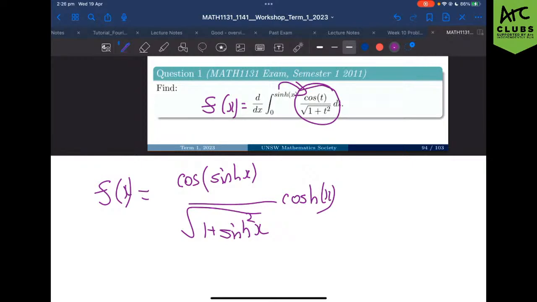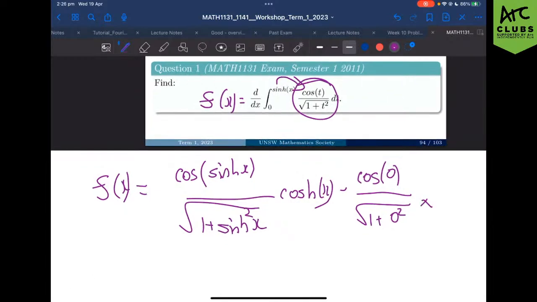And then we do likewise for the bottom one, which is going to be minus cosh of 0 all over the square root of 1 plus 0 squared. But of course, we multiply it by the derivative of 0, which is 0, so it's going to disappear anyway, so we don't care about it.